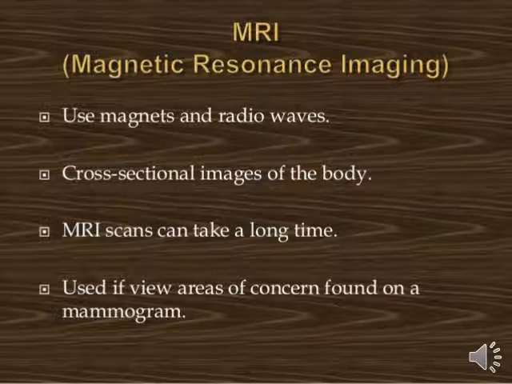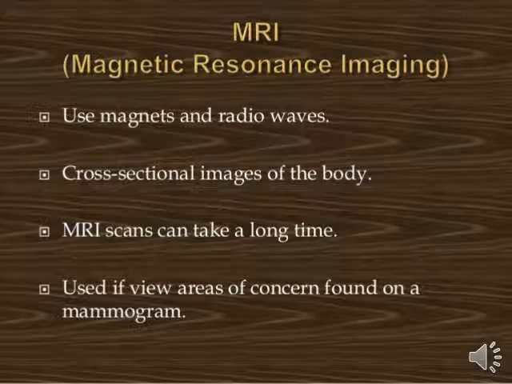We take cross-sectional images by the MRI. An MRI scan can take a long time and is used if fewer areas of concern are found on the mammograms. So basically students, MRI is one kind of imaging investigation, and through the MRI we detect the affected site of the body. Okay,